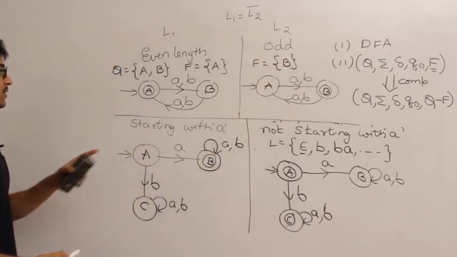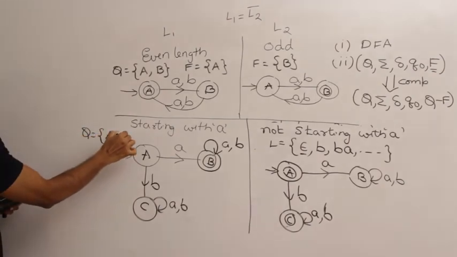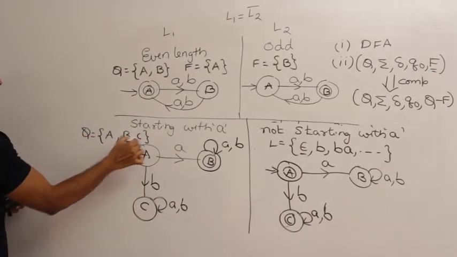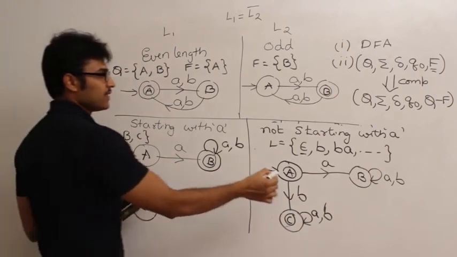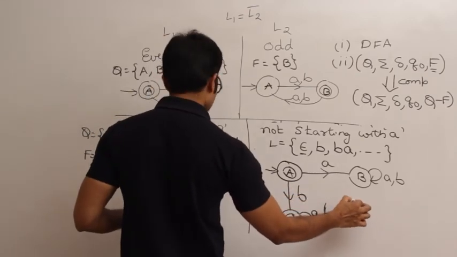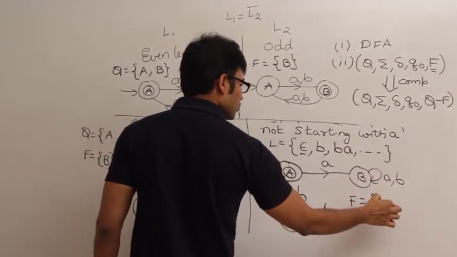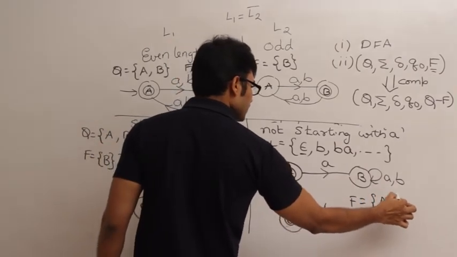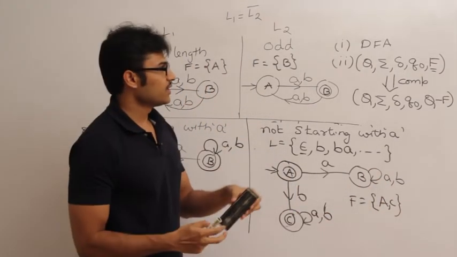And here the set of states Q equals A, B, C, and the set of final states F equals B, and now the final states here equal Q minus F, which is nothing but, from all possible states you have to remove B, which means A and C are the final states. Everything else remains same. See this, everything else remains same.